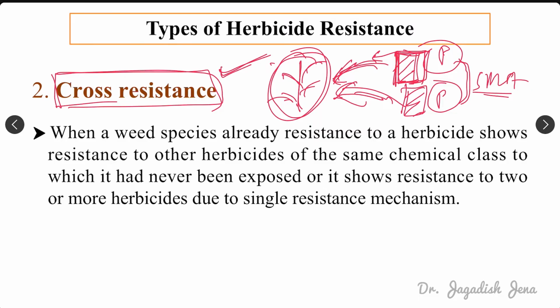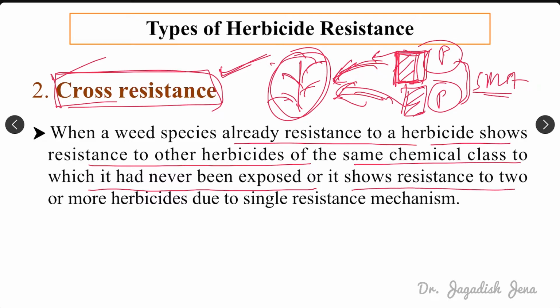Are you getting my point? One weed shows resistance to a particular herbicide having one kind of mechanism of action, and after some years it develops resistance to another herbicide having a similar mechanism of action, then that is called cross resistance. Let's listen to the definition. When a weed species already resistant to a herbicide shows resistance to another herbicide of the same chemical class to which it has never been exposed, or it shows resistance to two or more herbicides due to a single resistance mechanism, then that is called cross resistance. Okay.